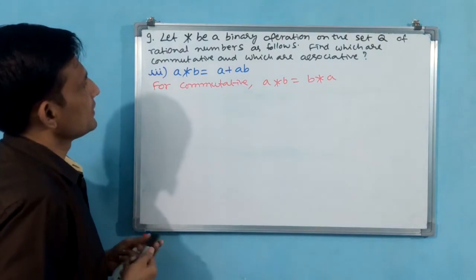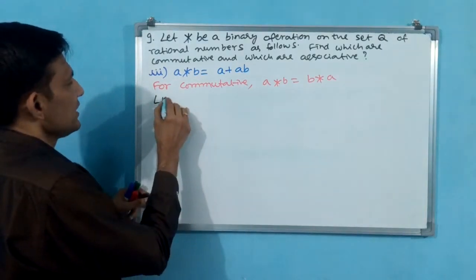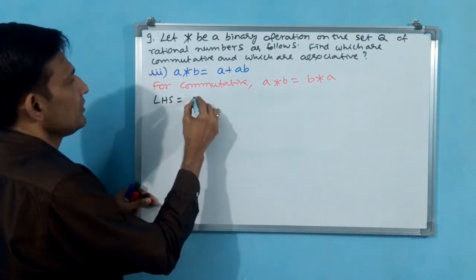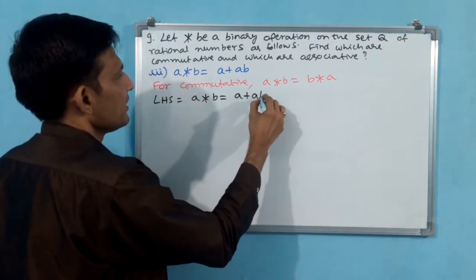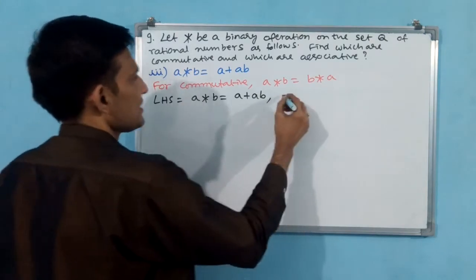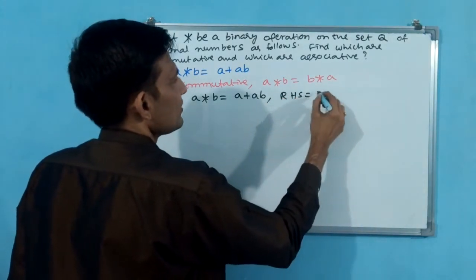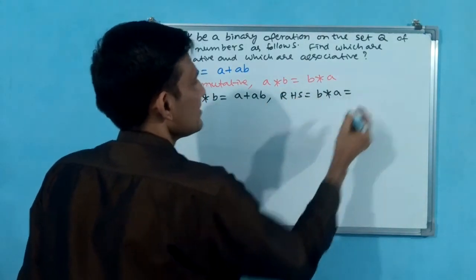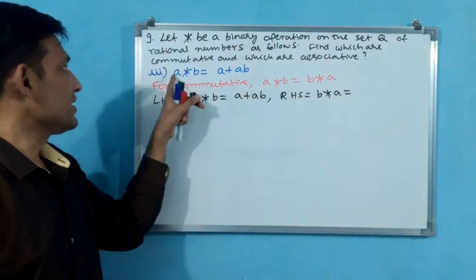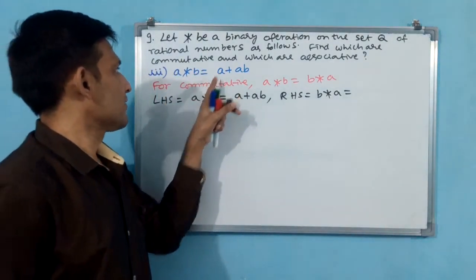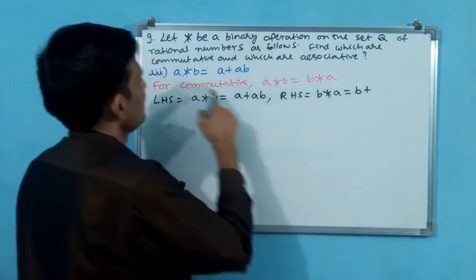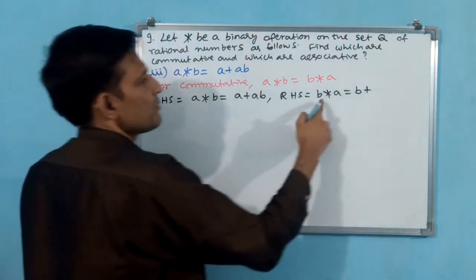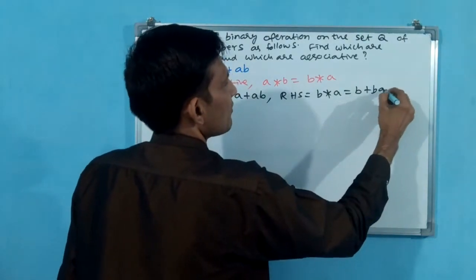Now write. A star B, how much? Take LHS is equal to A star B is equal to A plus AB. RHS is equal to B star A. That is equal to, now you stop and see. Here A first has come, here B has to come first. Then plus, now AB means BA has to come.